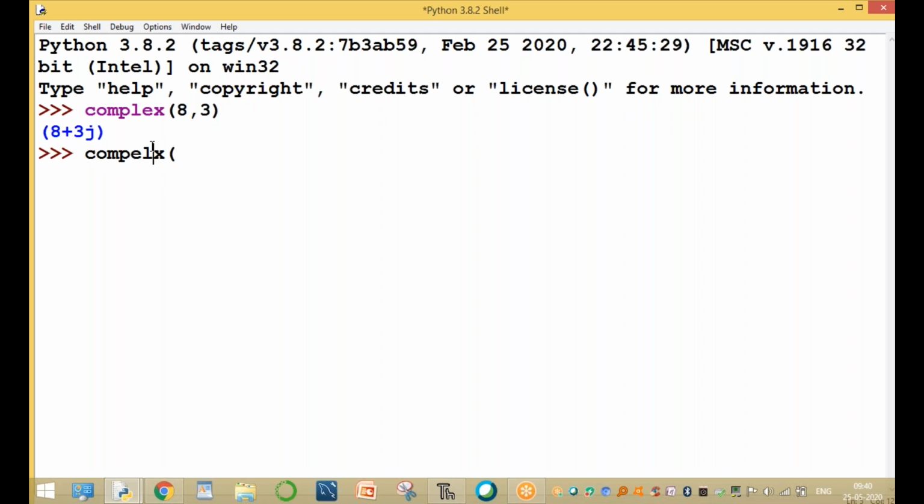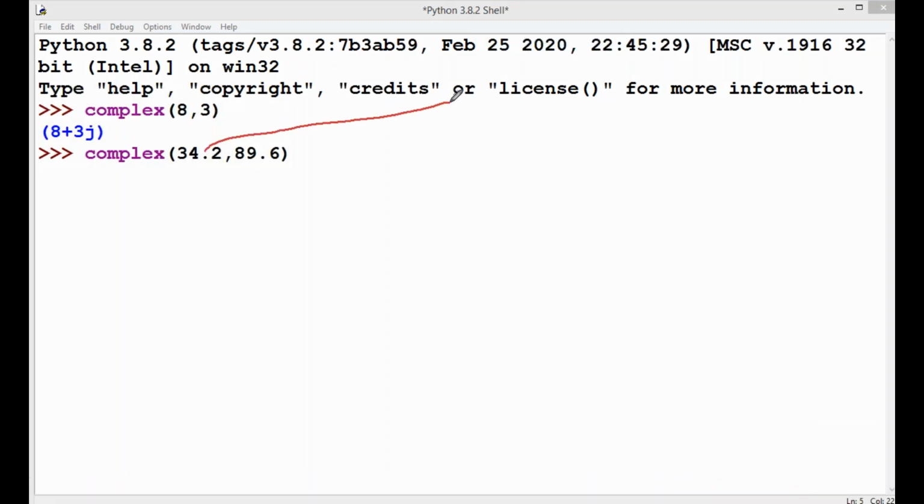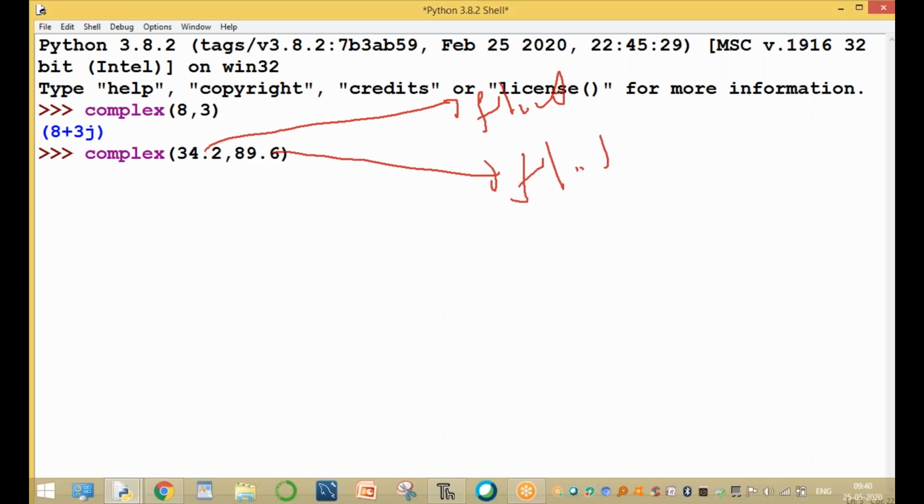We are passing some values. For example, complex of both values float type, 34.2 and 89.6. Both the arguments are float values. The output is 34.2 plus 89.6j.